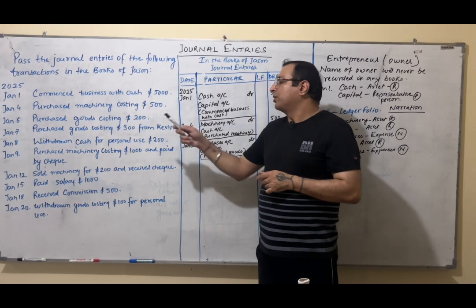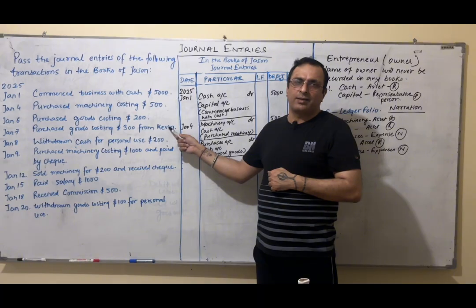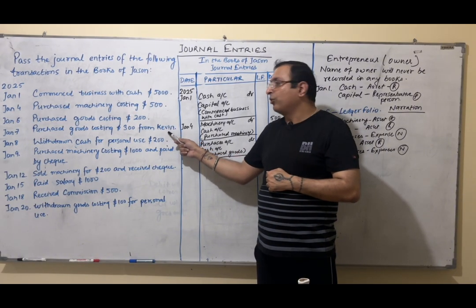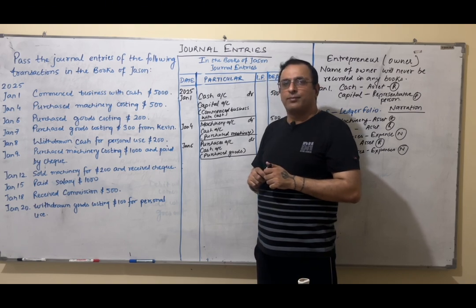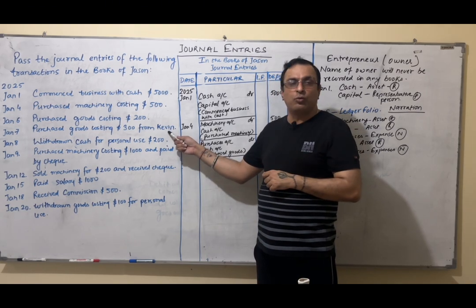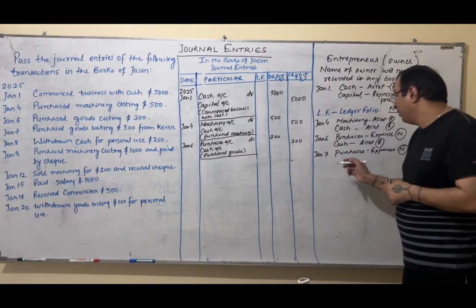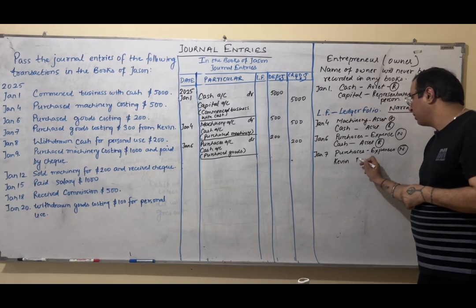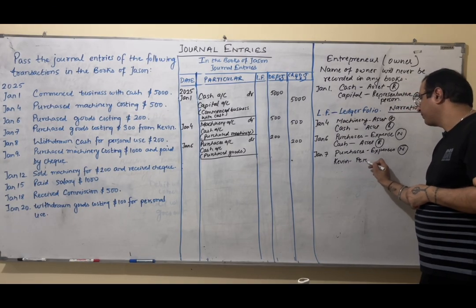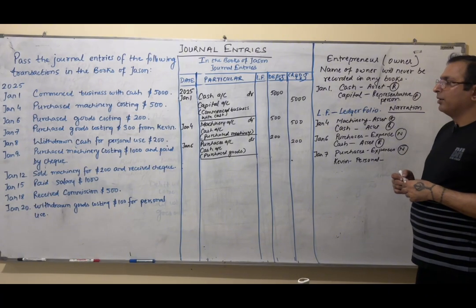What if they mention purchased goods costing 300 from Kevin for cash? Then it's okay. If they say cash, no issues. But if it's silent, not telling us, right? You can see this transaction is not telling us whether cash is paid or not. So it is assumed to be a credit transaction because name is given. Now name. When we have name for a credit transaction, we write the name. Name is a personal account, right? We know name is a personal account.